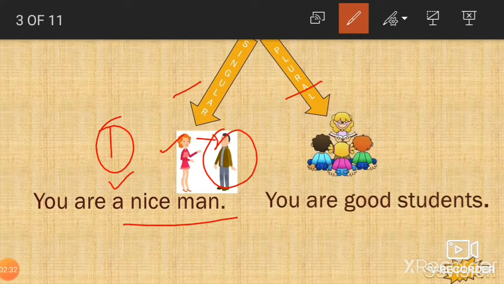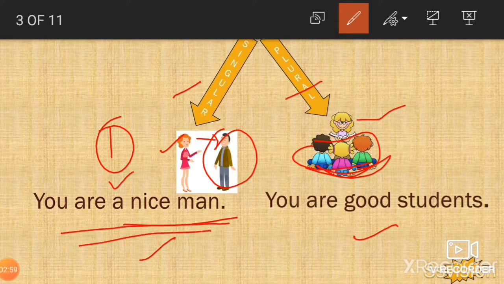Now here the teacher, or take it as a grandmother or whosoever it is, is talking to three of the children sitting over here, more than one. So she's saying you are good students. So you is used for singular also, and it is used for the plural noun also. Please remember, you is a pronoun, and you have to use it in both places, in singular as well as plural. Example, you are a nice man, you are a good boy, you are a good girl, you are good students, you are good people, you are good children.